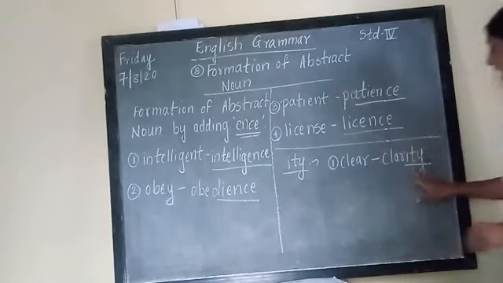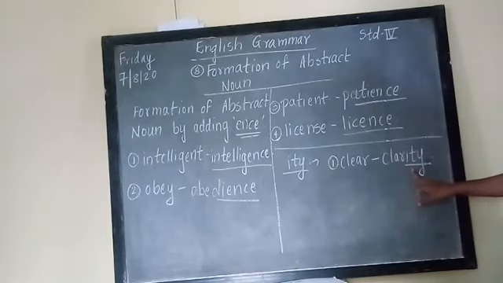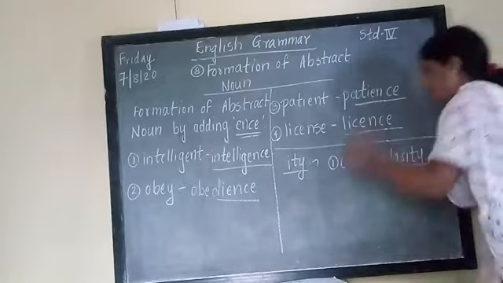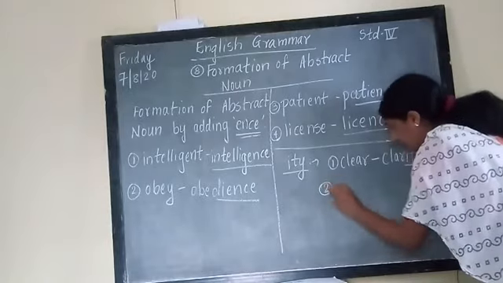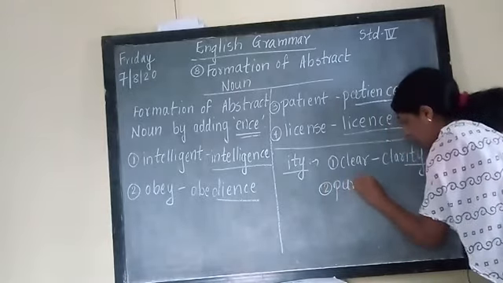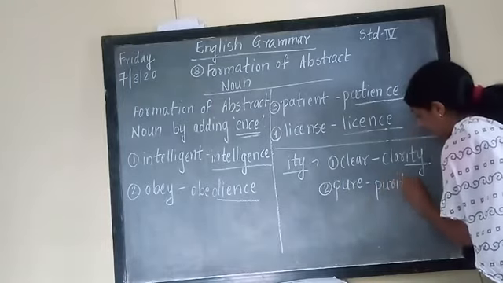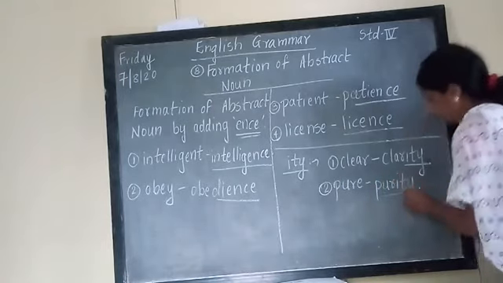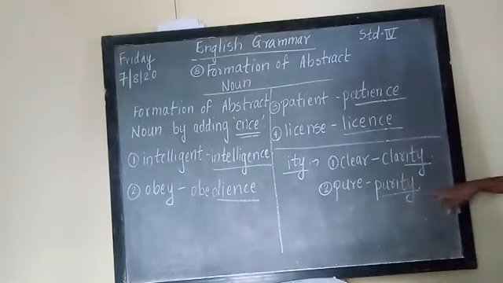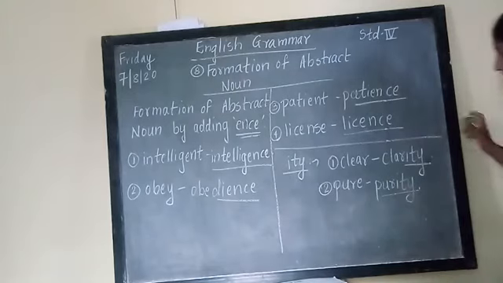We have added ITY. The next word is pure. It will change to purity.